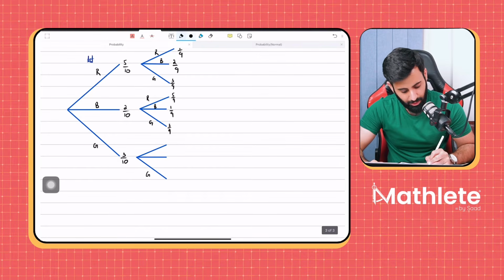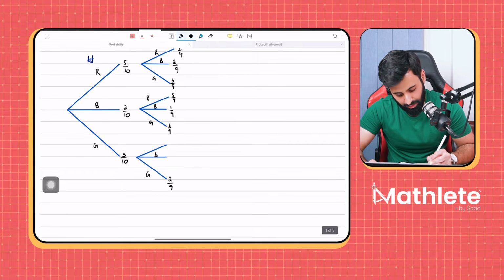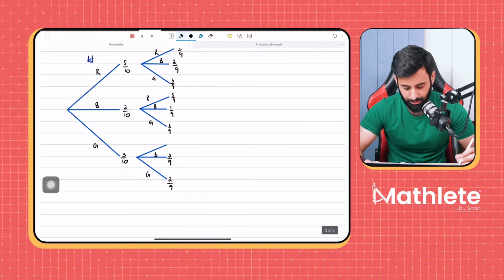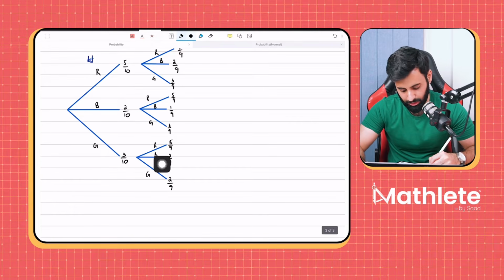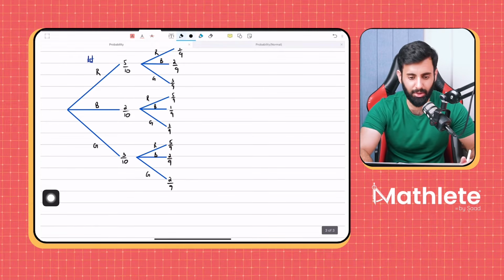This second one turning out to be blue will have a probability of 2 upon 9. Then the second one also turning out to be blue will have a probability of 2 upon 9 as well. Then the probability of red will be 5 over 9. Again, you can sum it up. 5 plus 2 is 7, 7 plus 2 is 9, so 9 upon 9, that's correct.